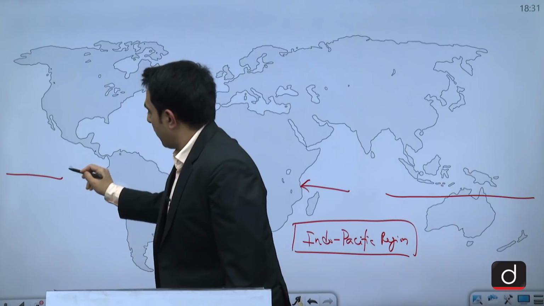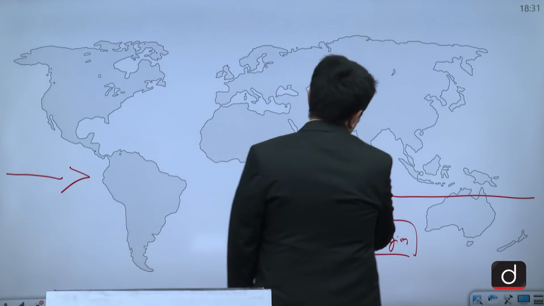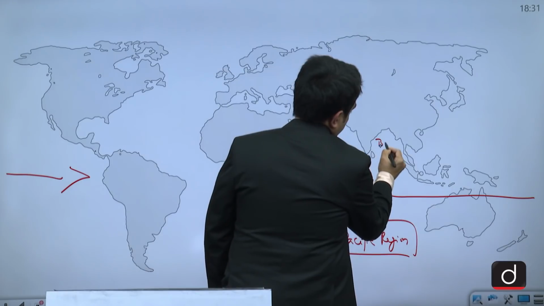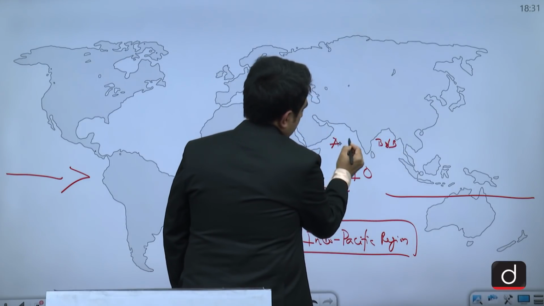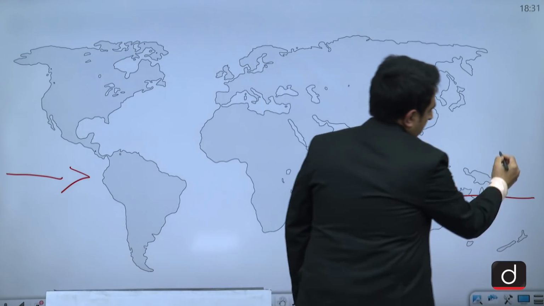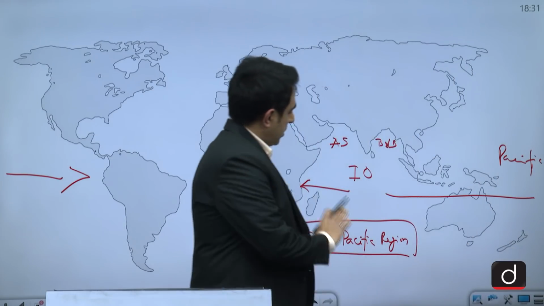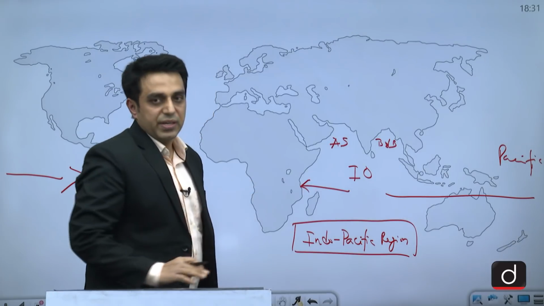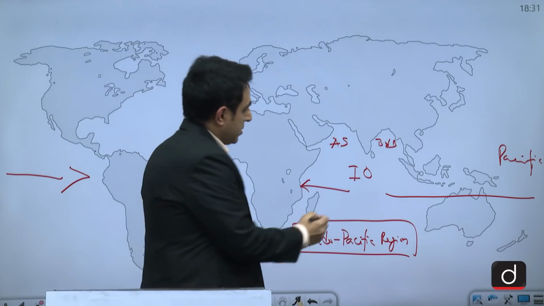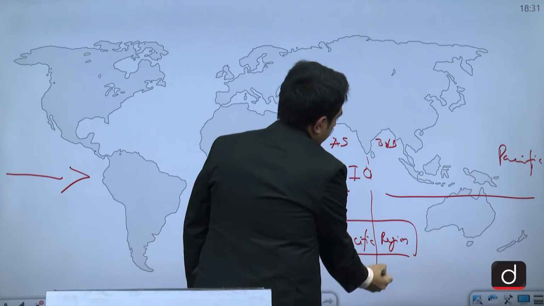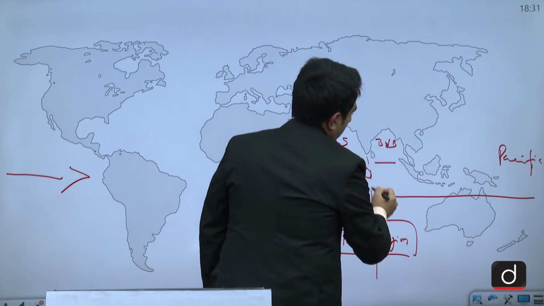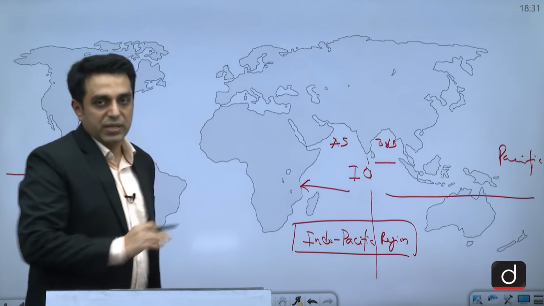west coast of America. So here we have the Indian Ocean, the Bay of Bengal, the Arabian Sea, and then the Pacific Sea. So this is India's conception of the Indo-Pacific region. Earlier, the US had the idea that the Indo-Pacific is from the Bay of Bengal stretching up to its west coast.